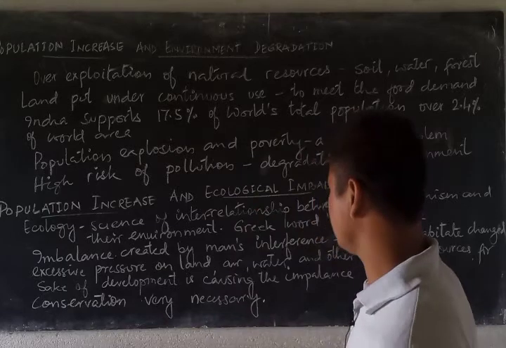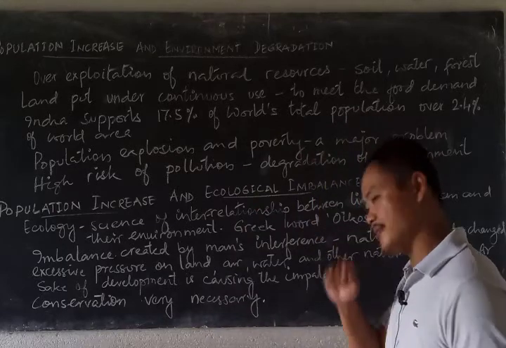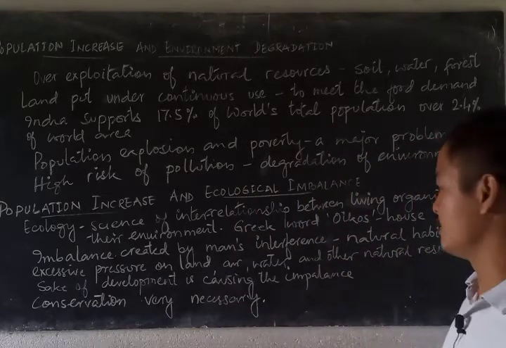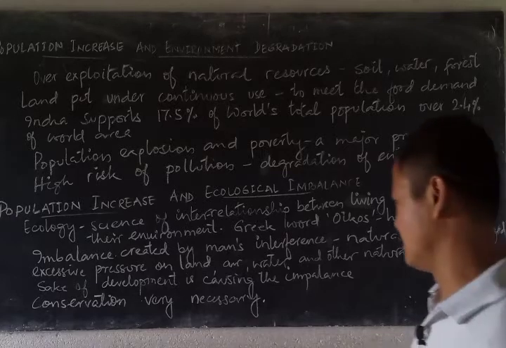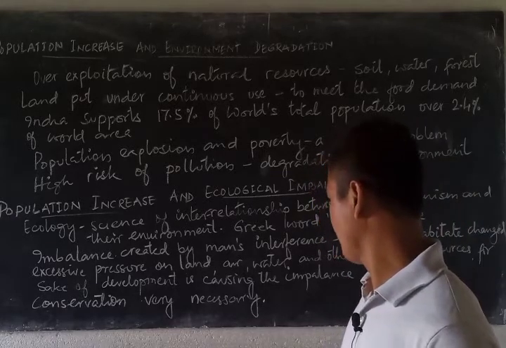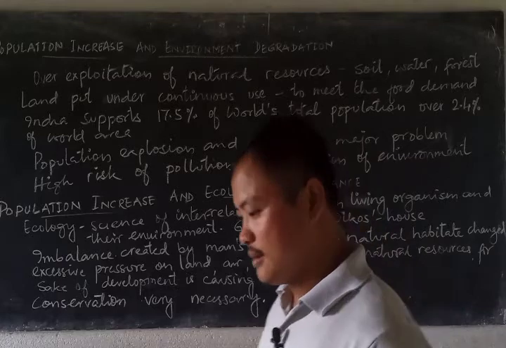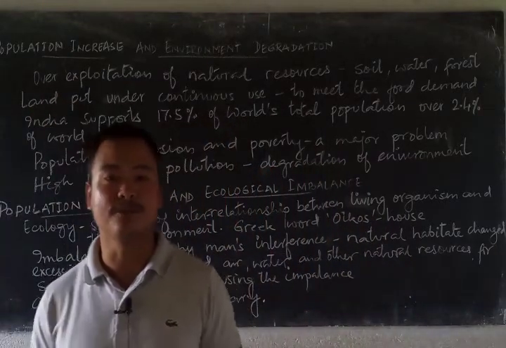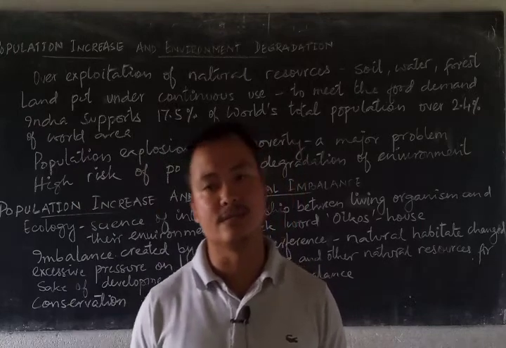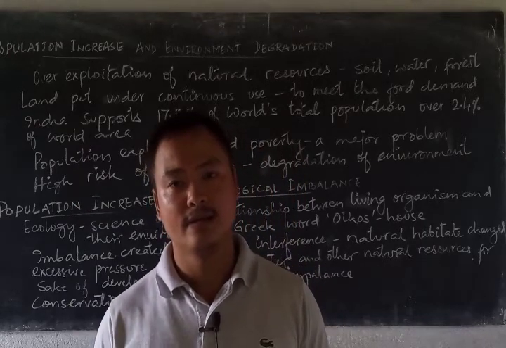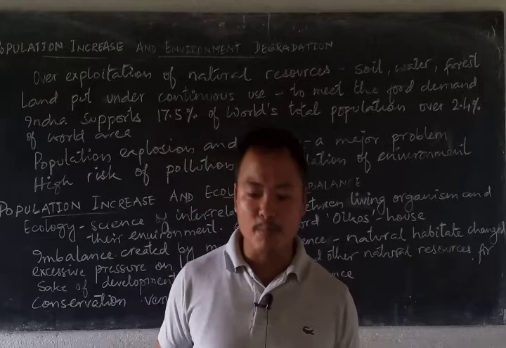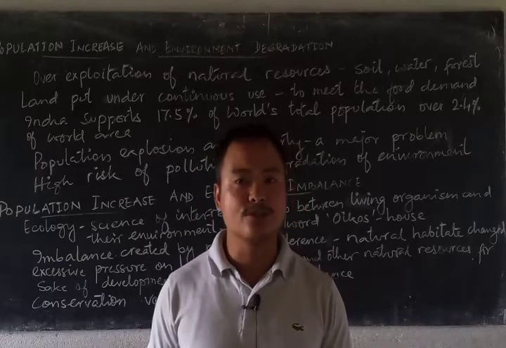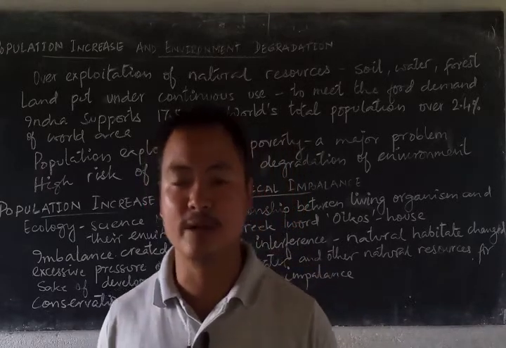Imbalance is created because of excessive pressure, overpopulation in fact, or the population explosion that we can see. Now the only thing we have to think of at this point of time is mostly conservation, because the population explosion cannot be stopped. It can be controlled but cannot be stopped.